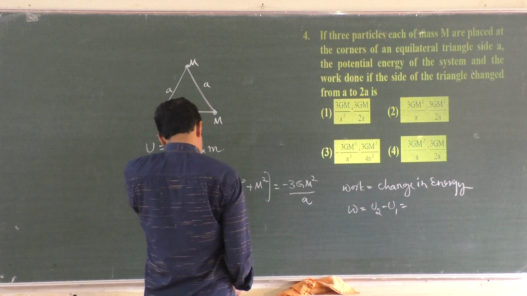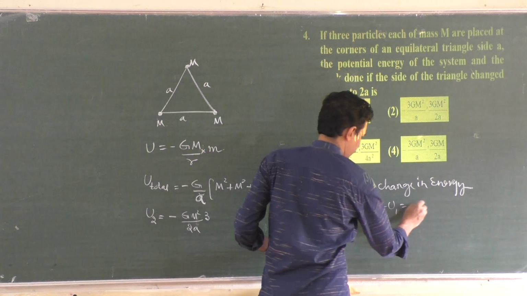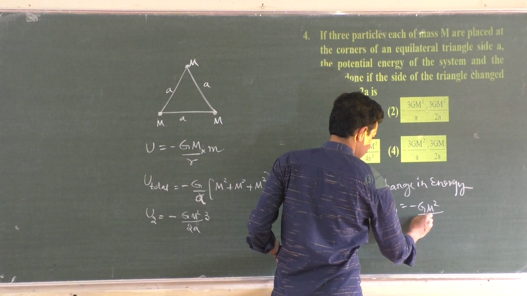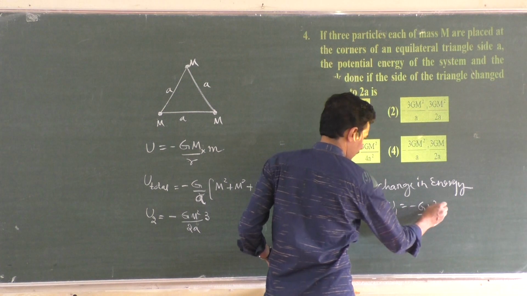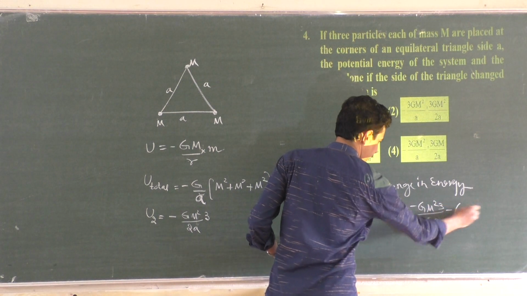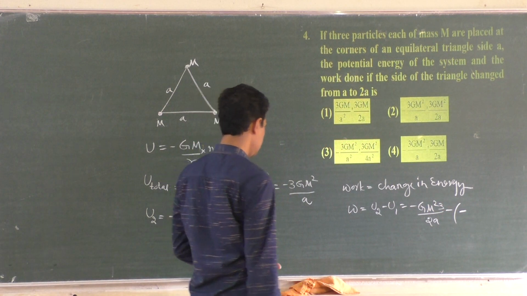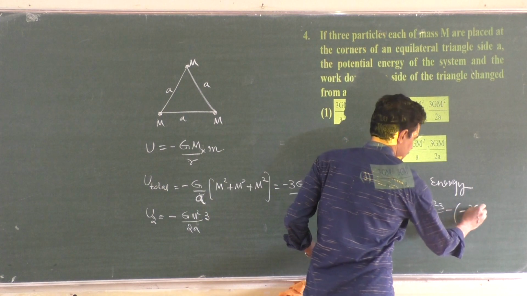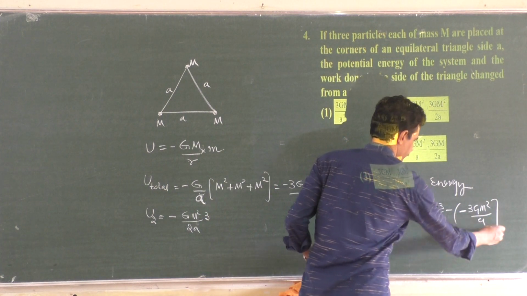U2 is minus 3 G m square by 2a, minus of minus 3 G m square by a.